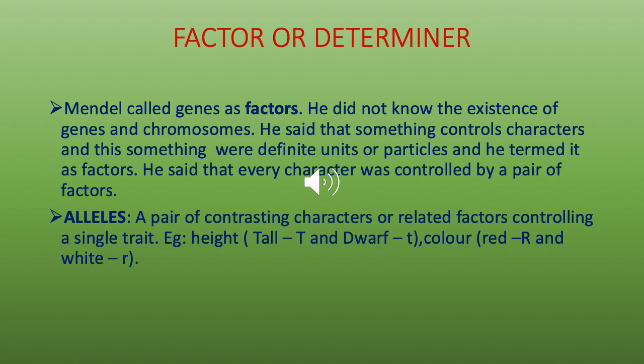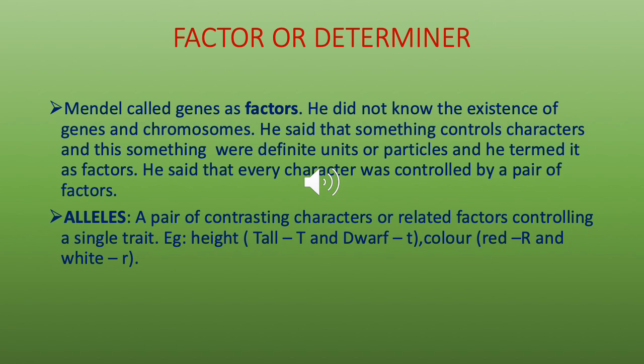So this is it for this presentation. I'll be uploading a video soon with practice questions for this topic, and then we will move on to presentations related to the later part of principles of inheritance and variation, where we will see the chromosomal theory of inheritance. We'll see what is linkage and recombination in chromosomes.